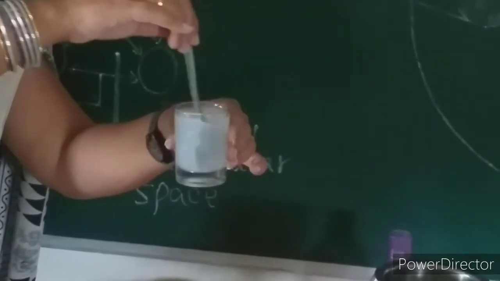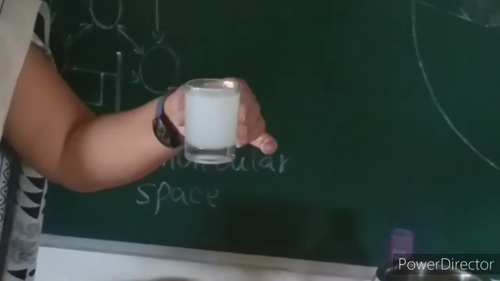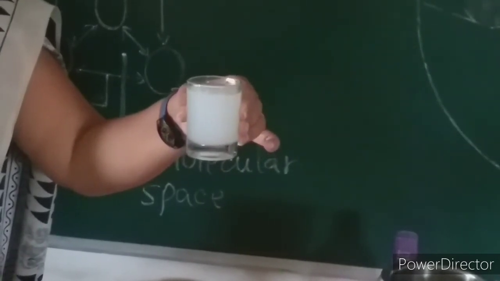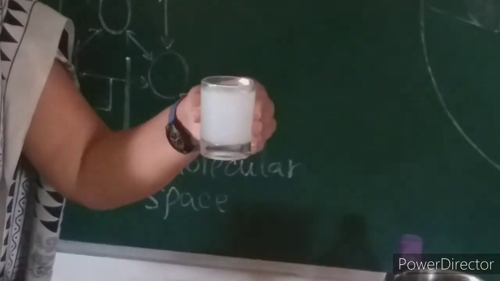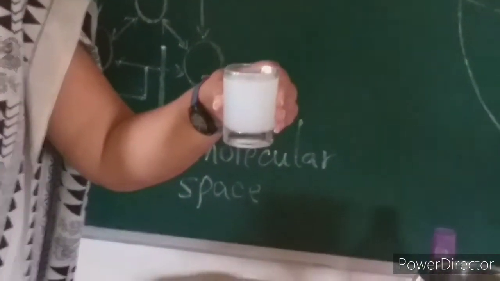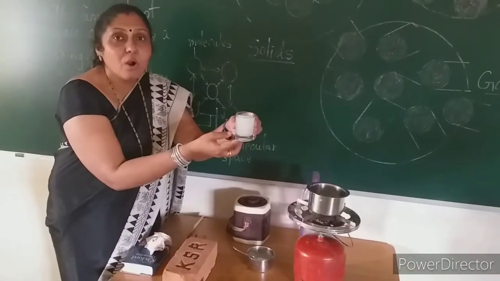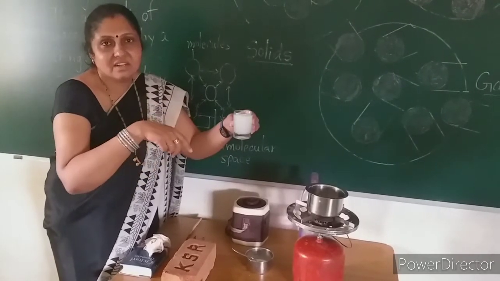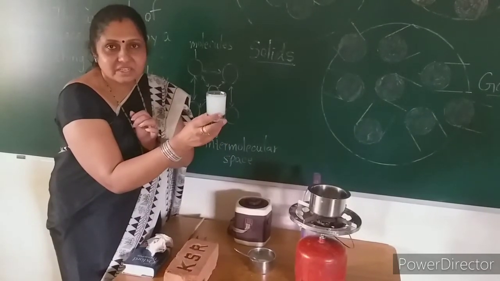Okay, now we'll mix it. Now what has happened? The water in this tumbler has got mixed with the milk, and it has got the color of the milk. This shows you that in liquids, the molecules of different liquids can overlap or intercept with each other. They get mixed with each other. So this is also very important when it comes to liquids.